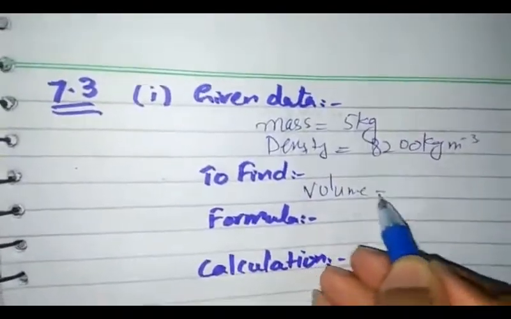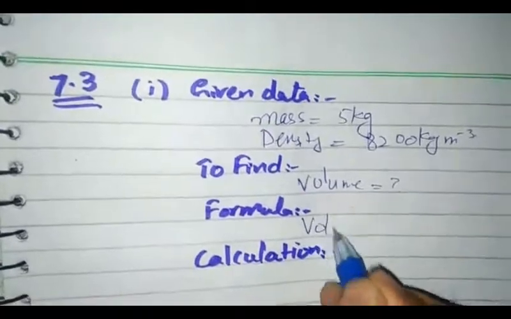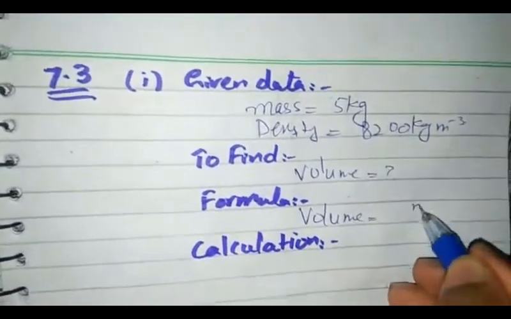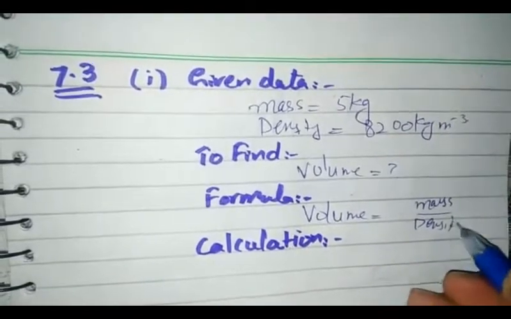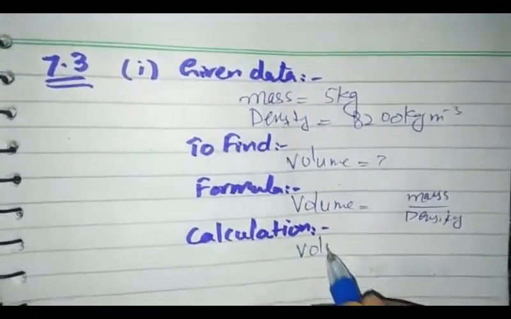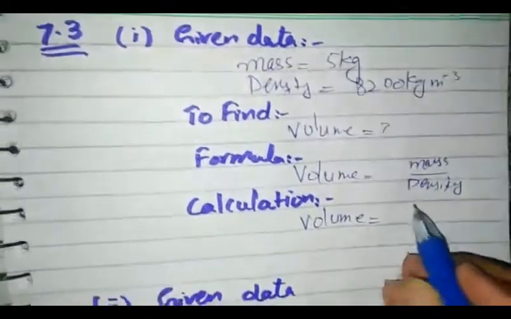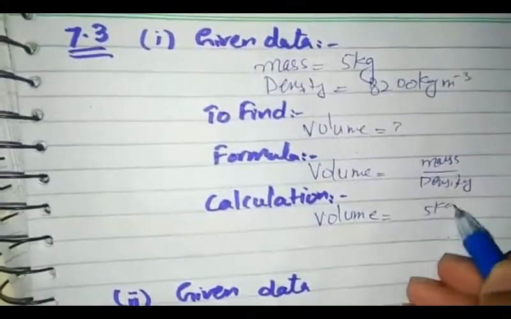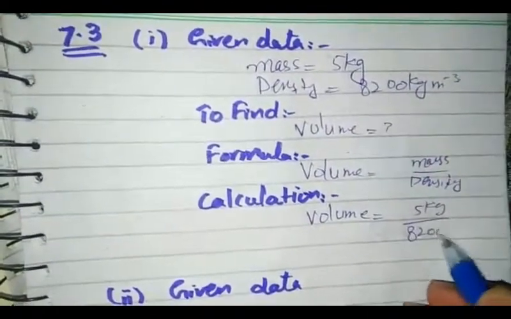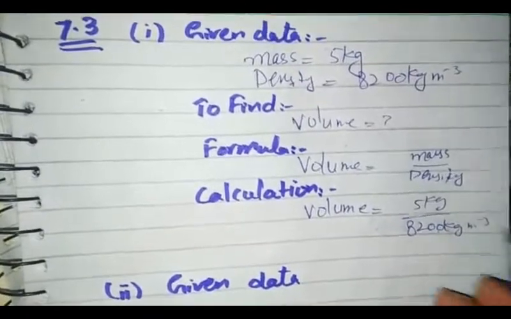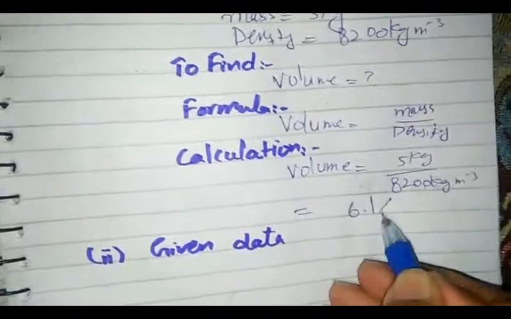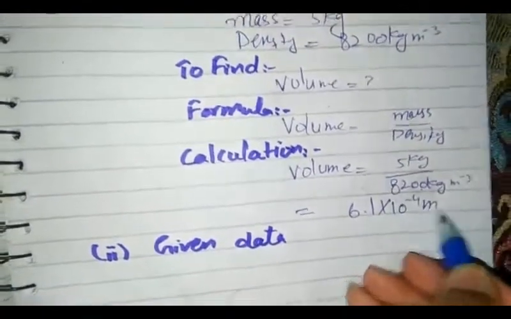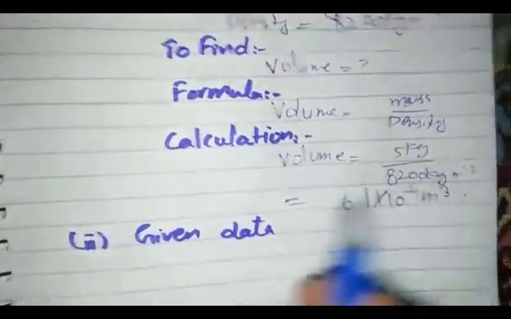Formula of the volume is mass over density. So in calculation, mass is 5 kg and density is 8200 kilogram per cubic meter. After calculation, our answer becomes 6.1 into 10 raised to power minus 4 meter cube.